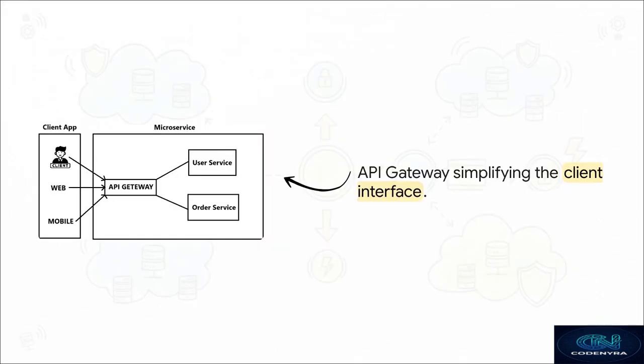By dropping this gateway into your architecture, you drastically clean up the client interface. Whether you're using Netflix Zuul in a Spring Boot environment or a native .NET equivalent, giving your clients one single entry point is a massive game changer. It means you can centralize all that messy cross-cutting stuff. You manage your security rules, log every single incoming request, and handle authentication all in one central spot, way before the traffic ever touches your internal user or order services.